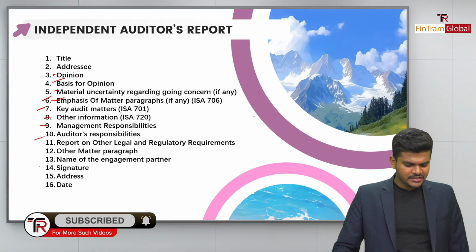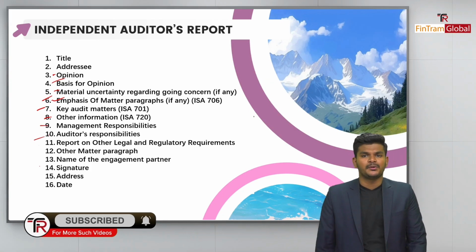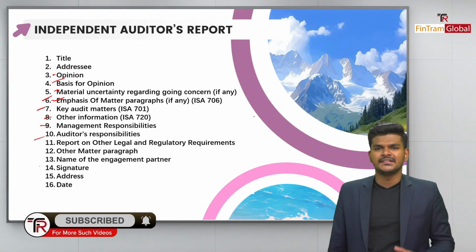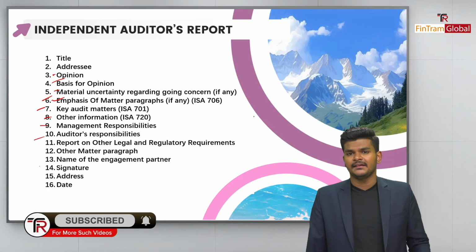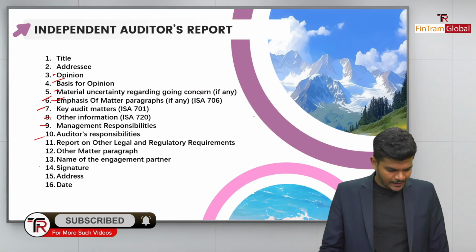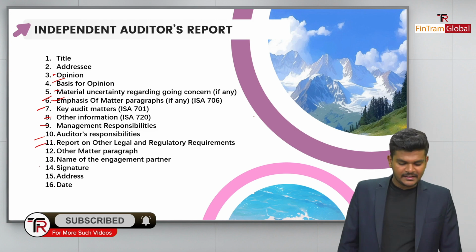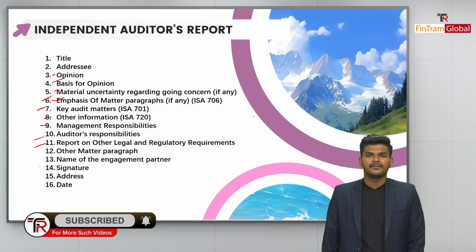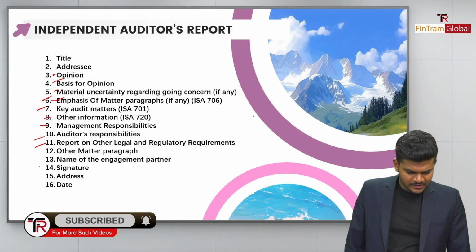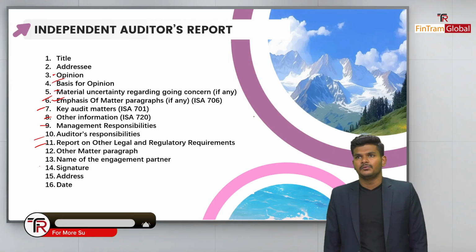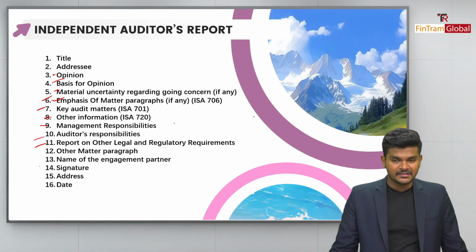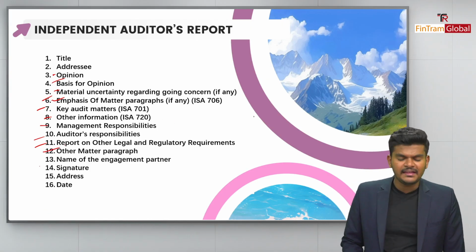And then we have the managers' as well as auditors' responsibility, to avoid any expectation gap or misunderstanding regarding the responsibilities. And then there's the report on other legal and regulatory requirements as well, right? So what's the story here? This paragraph is either shown as a separate paragraph or merged with the other matter paragraph.